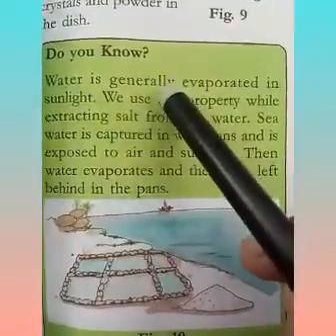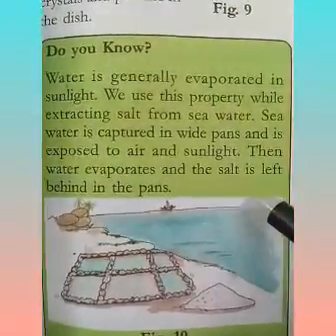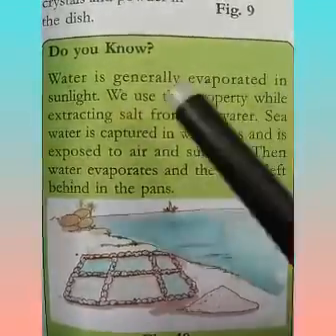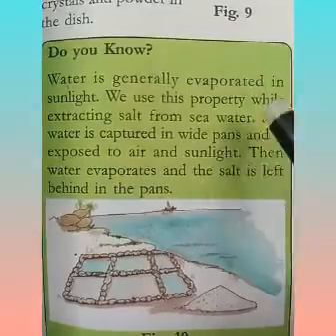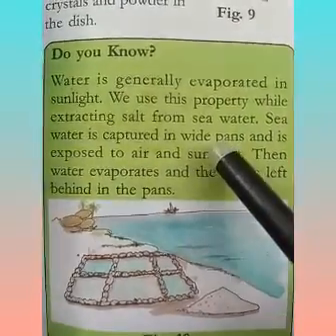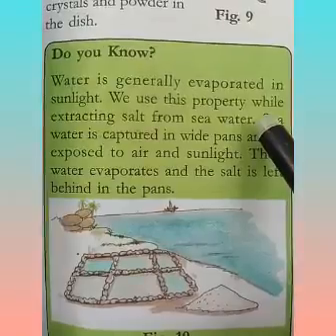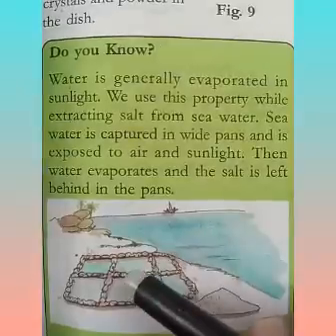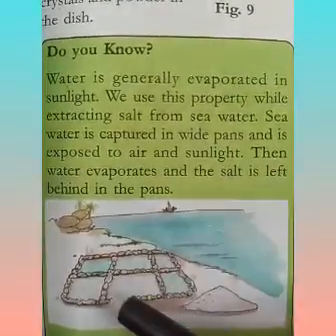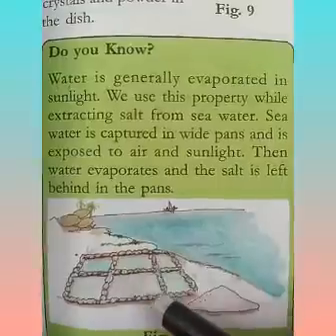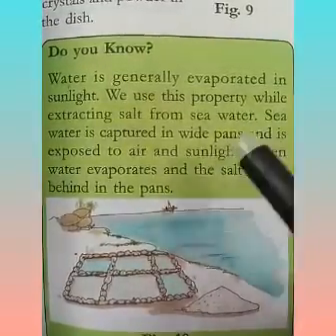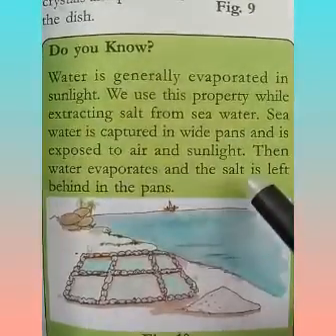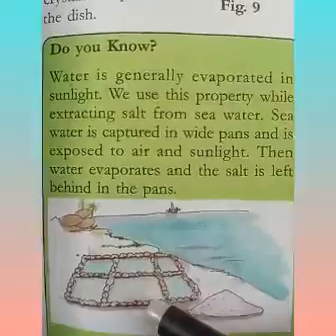Water is generally evaporated in sunlight. Plenty of water will be there in the sea. So we use this property while extracting salt from seawater. Seawater is captured in wide pans. As you know, the seawater is salty. So we collect the seawater and place it in these wide pans, exposed to air and sunlight. Then the water evaporates and the salt is left behind in the pans.